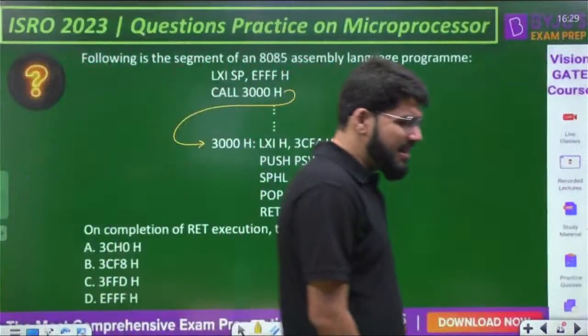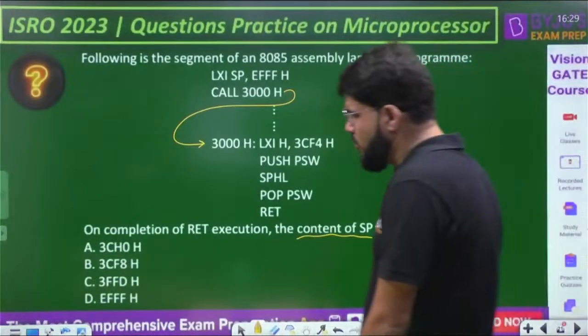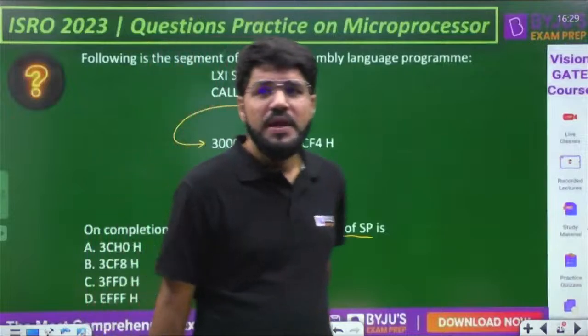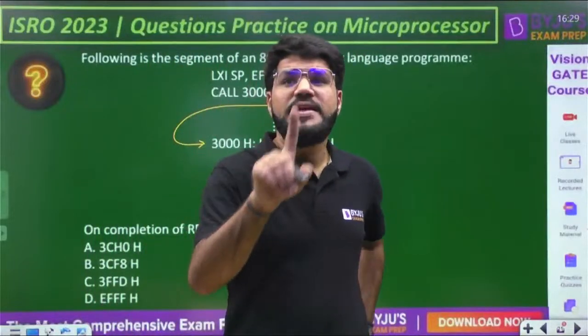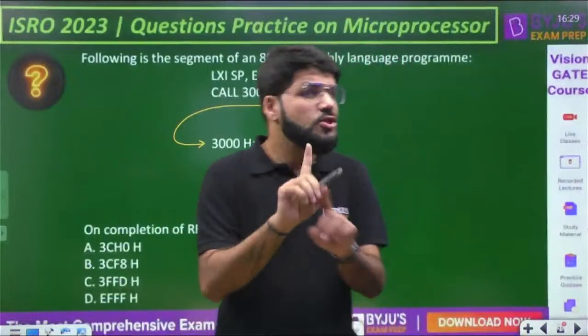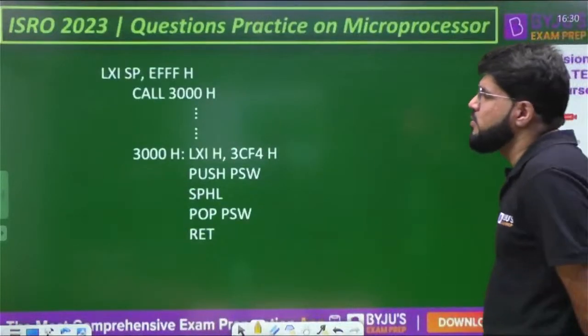For the concept, I shall explain this complete process. How the contents of SP get modified, I will tell you as we go along. So have a look into it. No, it is not an interchange, Surajit. Only one-sided data copy. PCHL means the contents of HL are copied to PC. That's it. It's not an exchange. It is a one-sided copy.